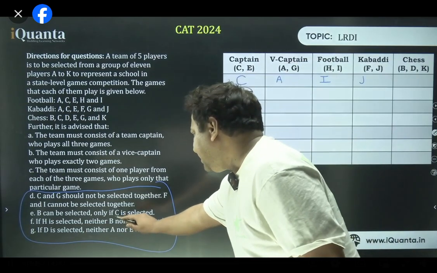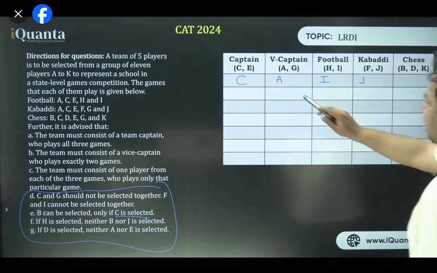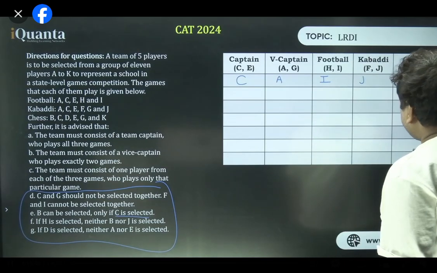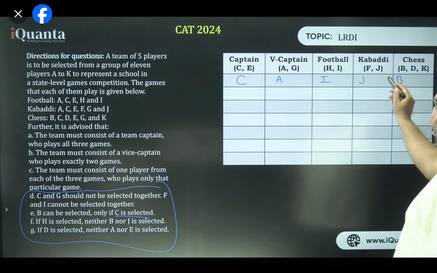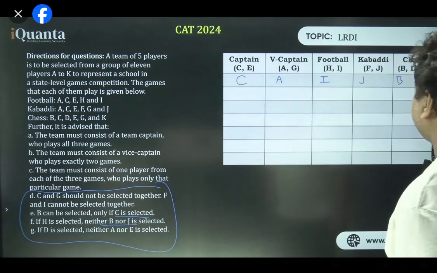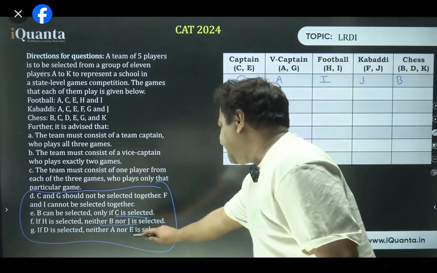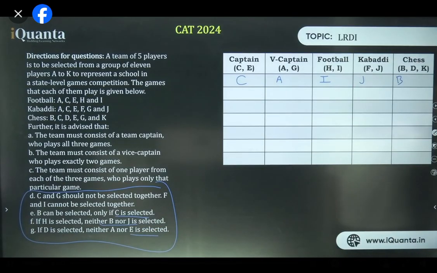E. B can be selected only if C is selected. B can be selected only if C is selected. See, C has been selected over here. So let's select B. We can or we cannot. Okay. I've just written B over here. I might erase it. If H is selected, neither B nor J is selected. H is not here, so of course B can come. Great. If D is selected, neither A nor A is selected. Now, what does that mean? That D would not be here. For sure, D would not be here. Perfect.